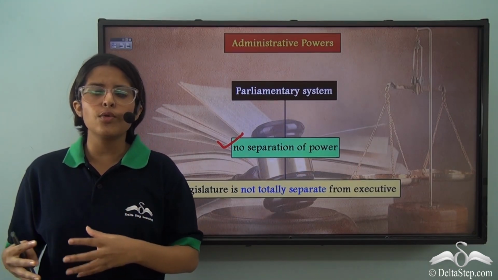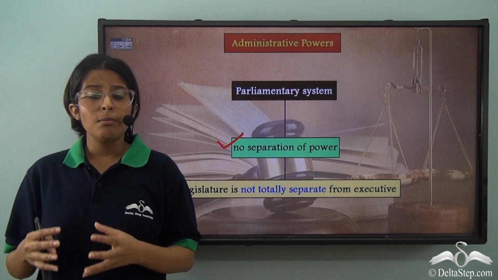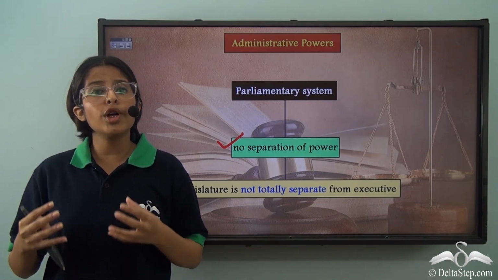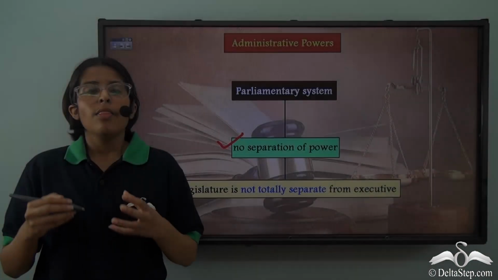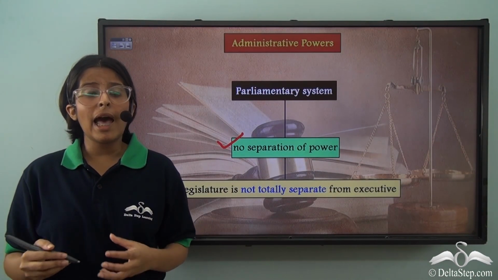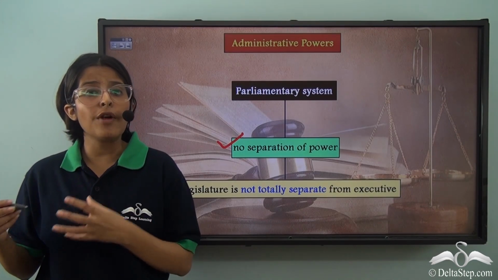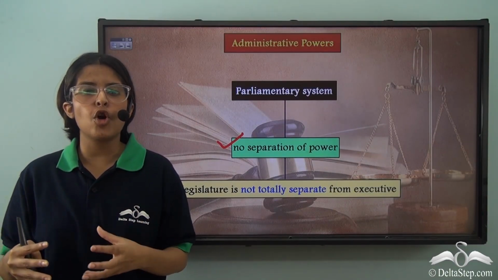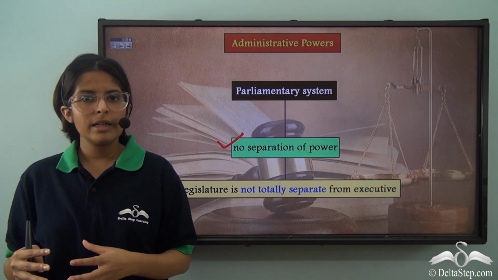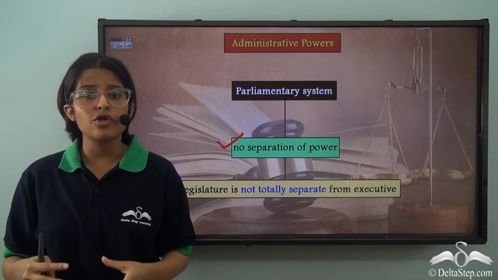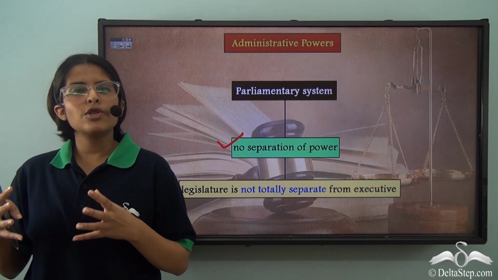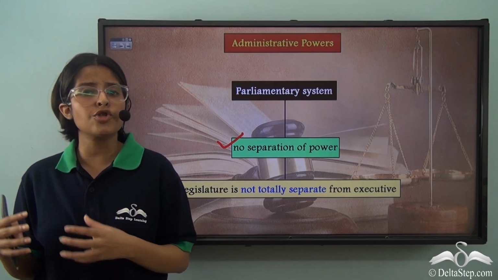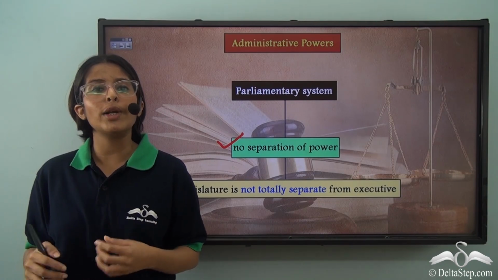Administrative powers are also known as executive powers because these are concerned with the control and keeping a check on the executive. The members of the parliament can pose questions and finally vote out the executive if they do not have the vote of the majority of the members of the parliament. This is how the legislature manages to keep a control on the executive branch. So there are various methods through which this is done. Let us now go into the methods.